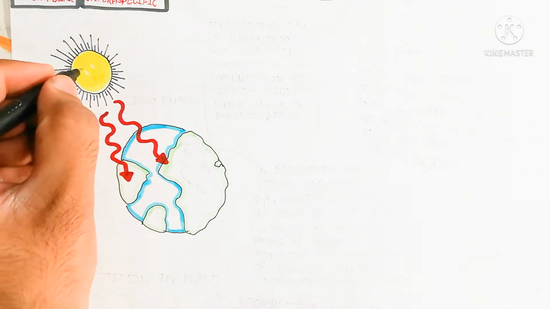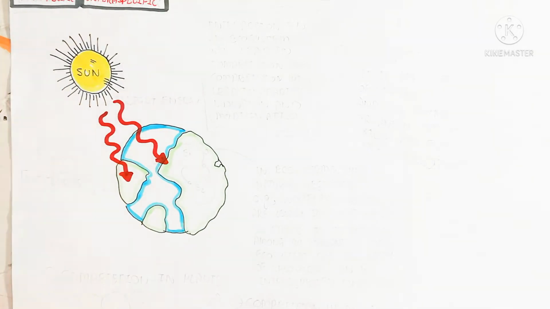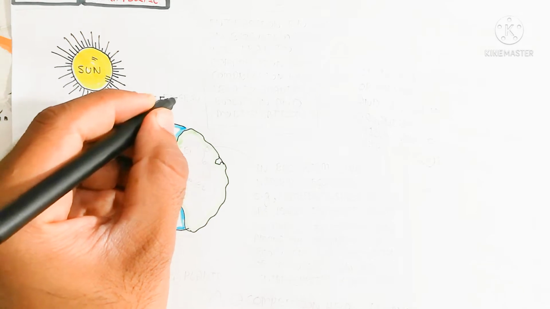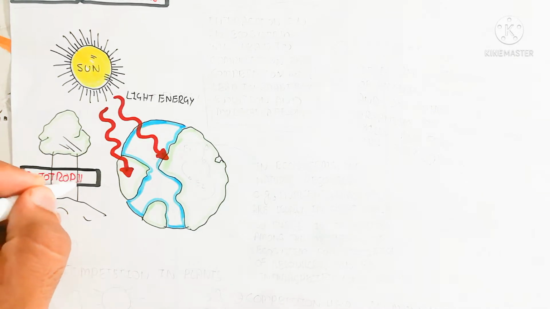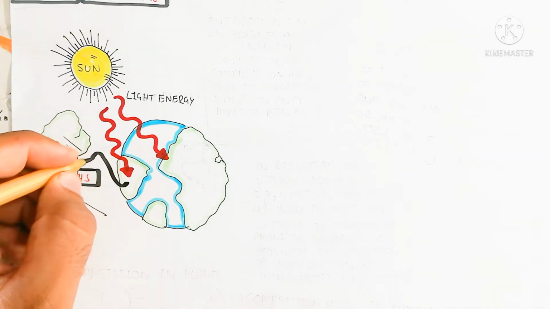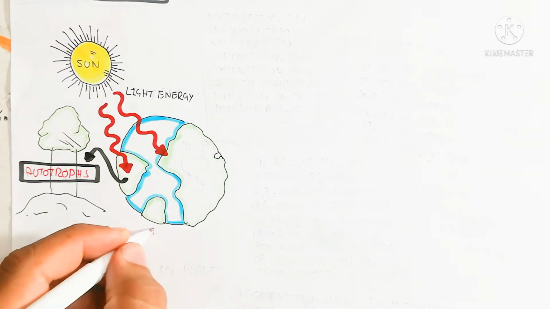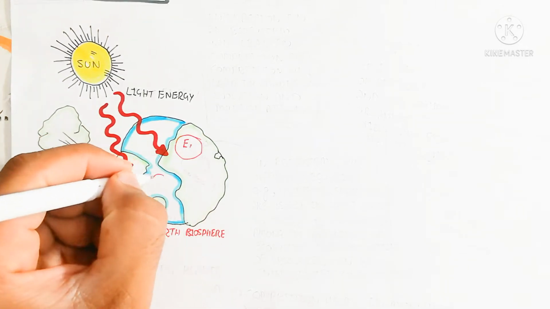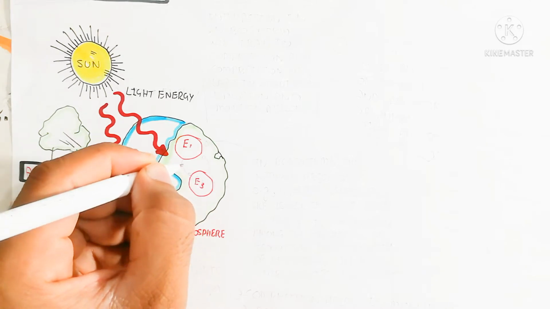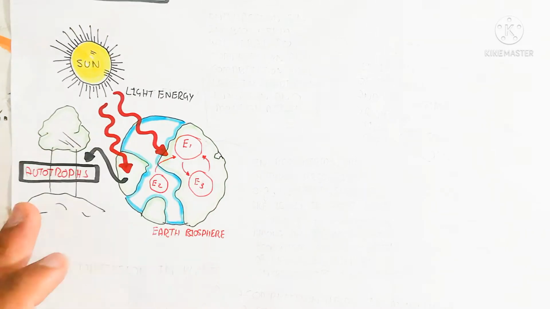So for example, let's begin to understand with this, here you can see this is the earth, which contains biosphere, which contains water as well as terrestrial environment. So the light will fall on the trees, autotrophs, grass, algae. The algae produce 90% of the oxygen as compared to the plants. So in this way the algae is also an autotroph.